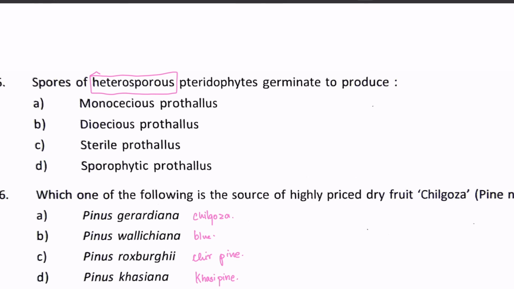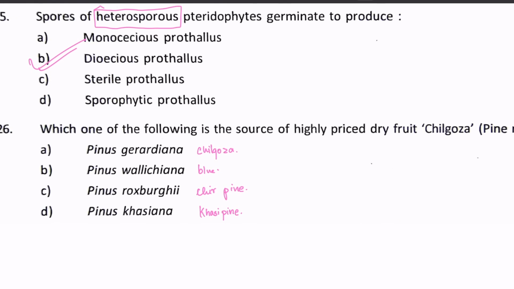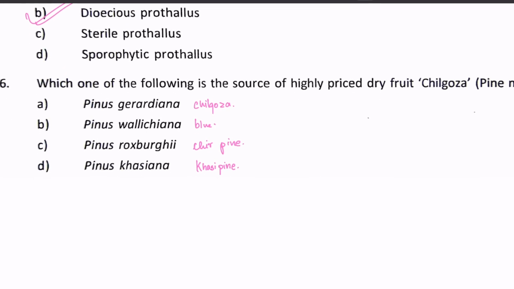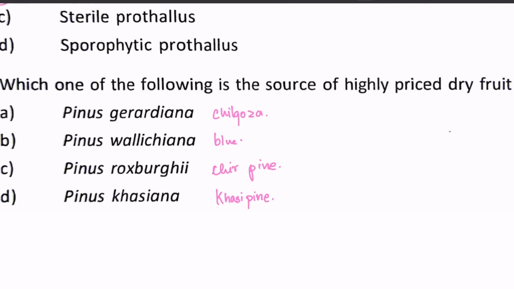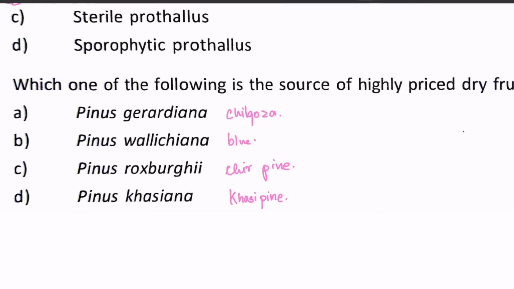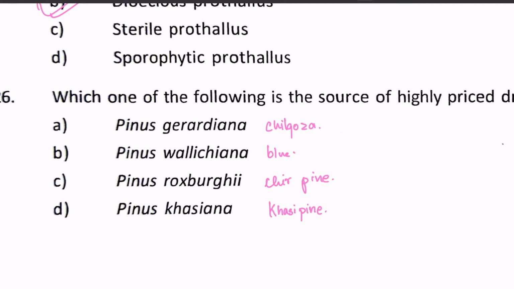And the last question is: which one of the following is a source of highly priced dry fruit? Chilgoza. Again, we have been seeing a repeat question over here. But all the options are from Pinus, so it becomes a little bit difficult to understand from here. So we have to remember the common names of these pines.